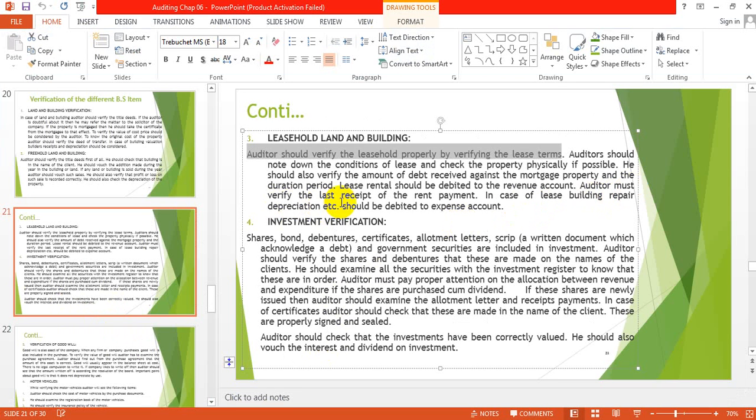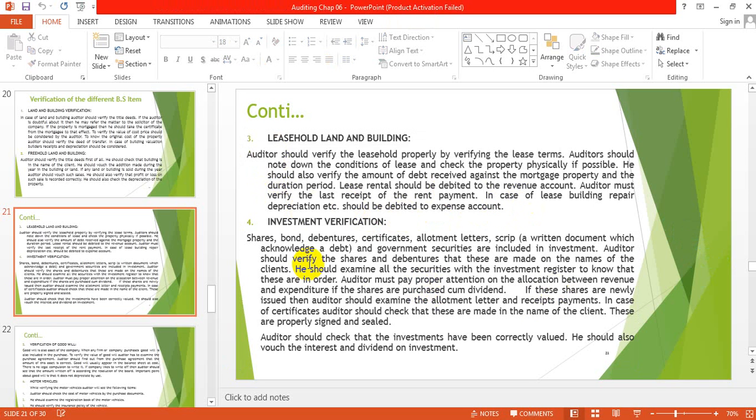Auditor must verify the last receipt of the rent payment. He will also check the last payment of the rent, that is basically lease. In case of lease building, repair, depreciation, etc., should be debited to the expense account or not. He will also check that for the lease building, if there is repair or depreciation, etc., we should charge it to the expense account properly or not. So in case of leasehold property, he will check all these things in detail.